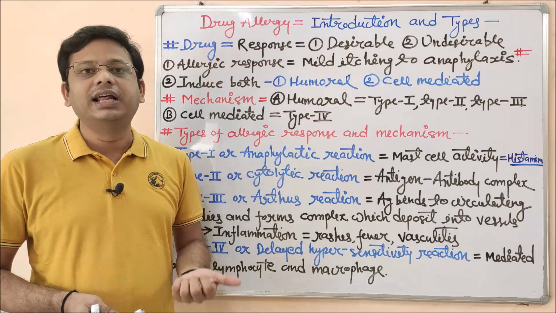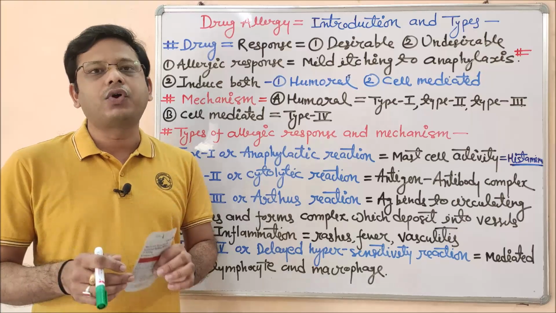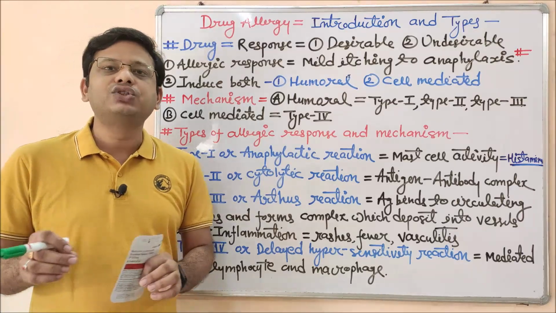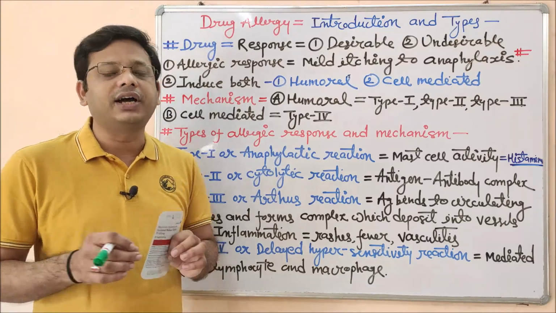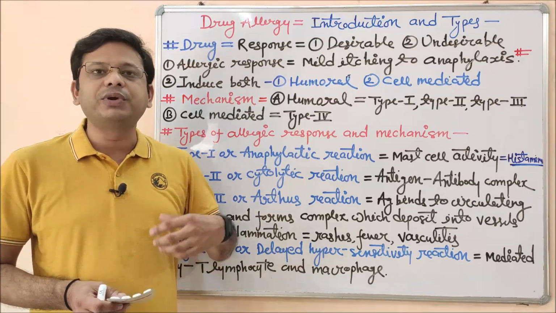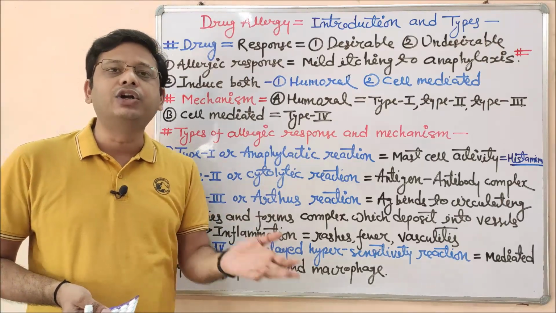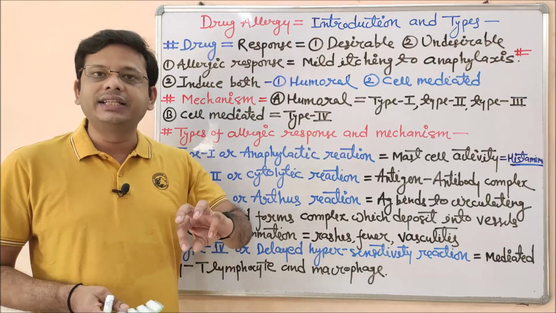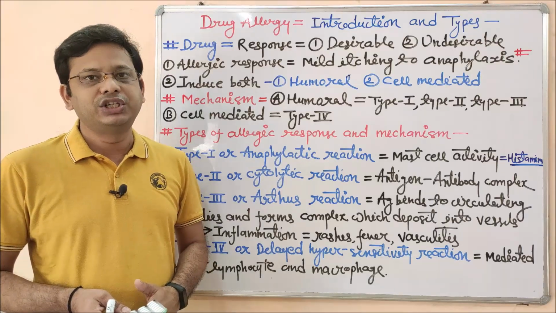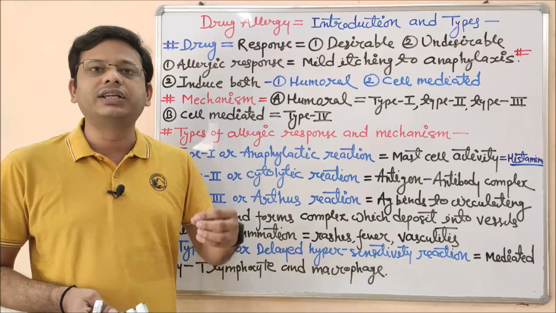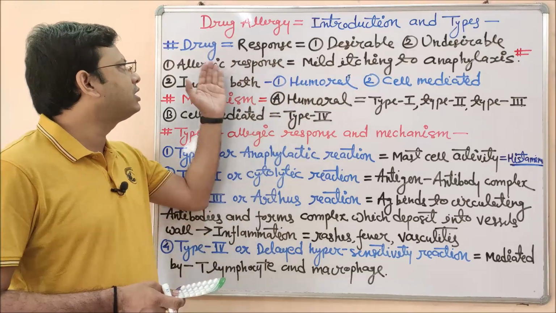So what is an allergic reaction actually? Allergic reaction or drug allergy is a phenomenon which we obtain from the administration of any kind of drug, that is not suitable, not intended by the drug, and not wanted at all. So any unwanted reaction which may cause different levels of discomfort in your body, either superficially or internally, either mild to severe, we term as a drug allergy. There are so many types or subtypes of drug allergy which we will see in this lecture video. This lecture video might be a little longer than usual, so please be with us until the completion of this topic. First of all, we have to understand what the drug response is.